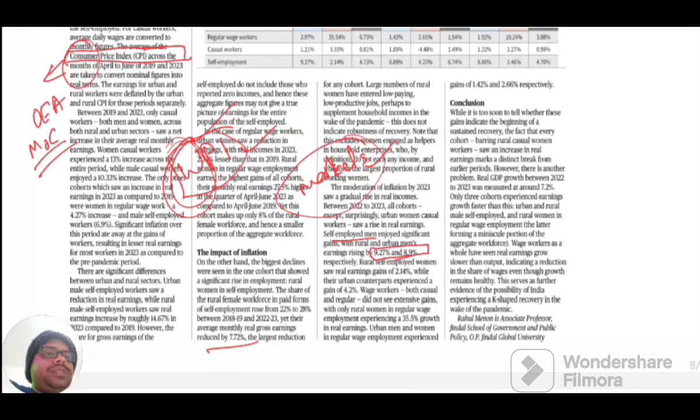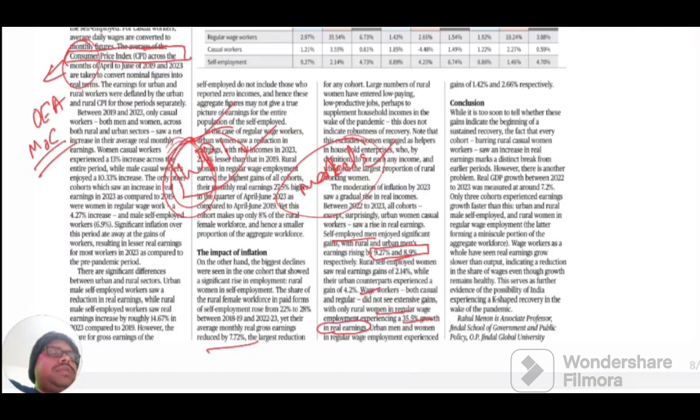There was also an increase in wage workers, both casual and regular, and regular-wage rural women have seen a 35.5% growth in their earnings.